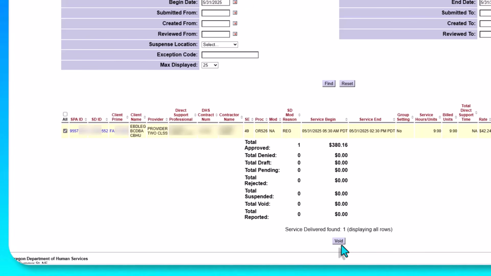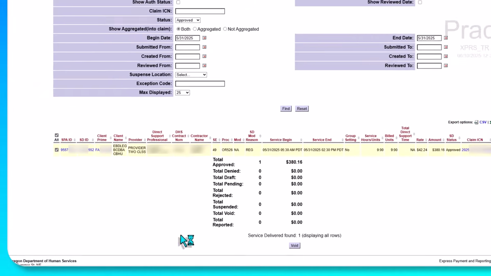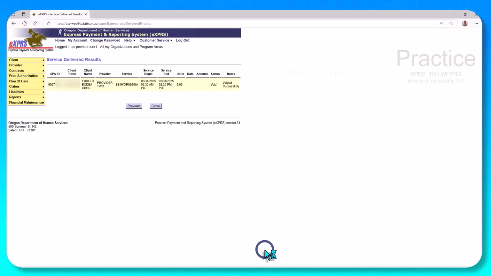In this case, an approved SD can only be voided. So after checking the box, or checking the all box if there was multiple, I can select Void. And after the action's complete, I see the results showing me that this SD was voided successfully.